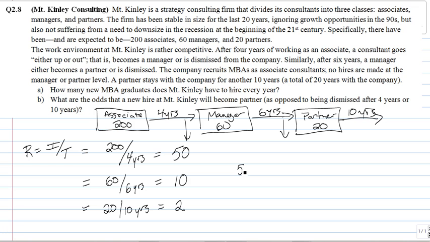So there are 50 associates that complete their time as an associate each year, of which 10 become new managers. That's equal to 20%. In terms of the promotion cycle from manager to partner, there's 10 that are exiting the manager ranks, but only 2 are becoming new partners each year, which is also equal to 20%. If we multiply the chances of an associate becoming a manager times the chances of a manager becoming a partner, we get a probability of 4% that a new hired MBA graduate will eventually make partner. And that is the answer to Part B.